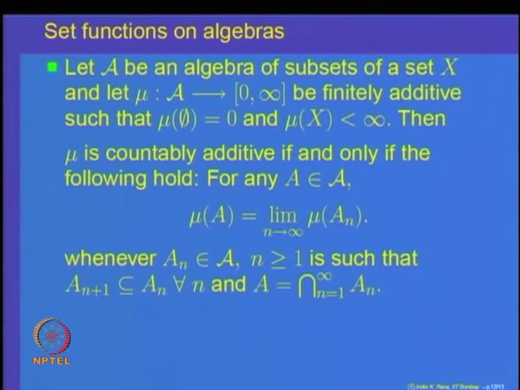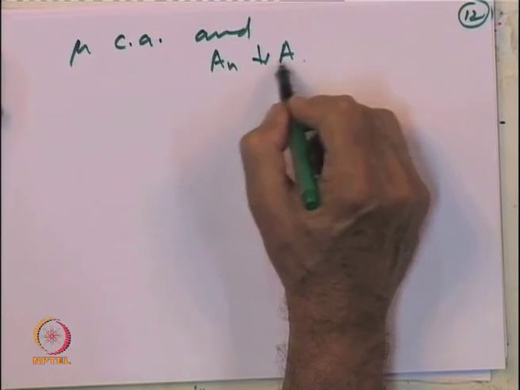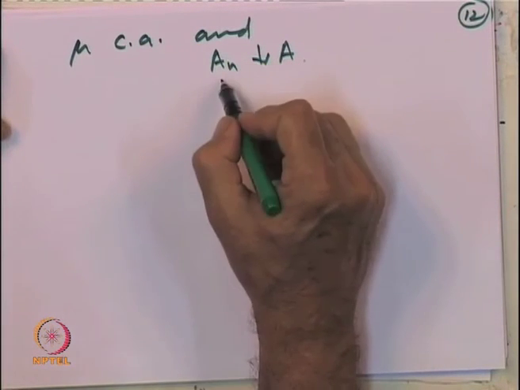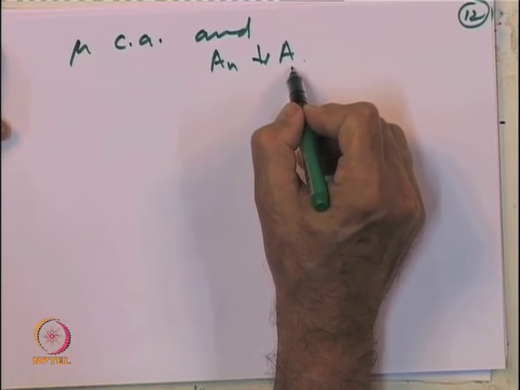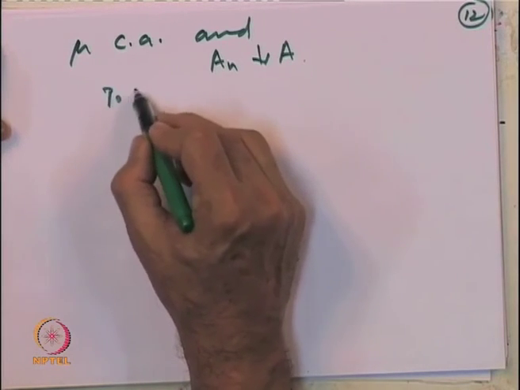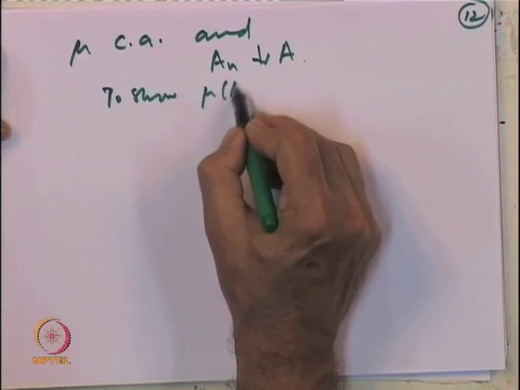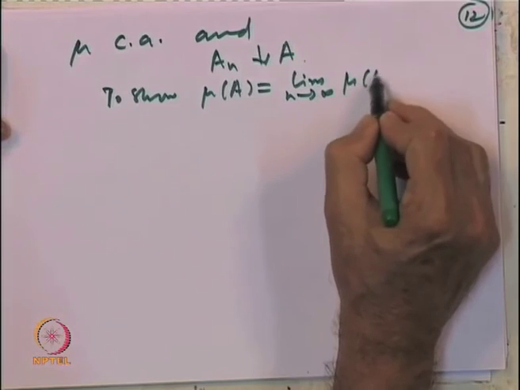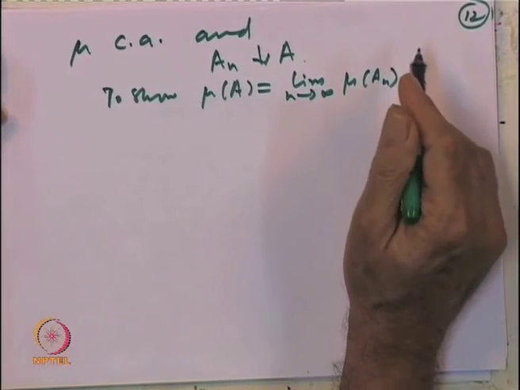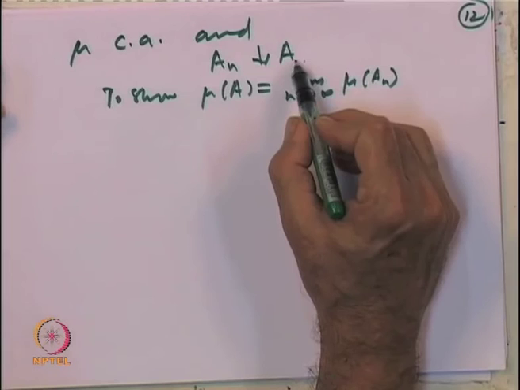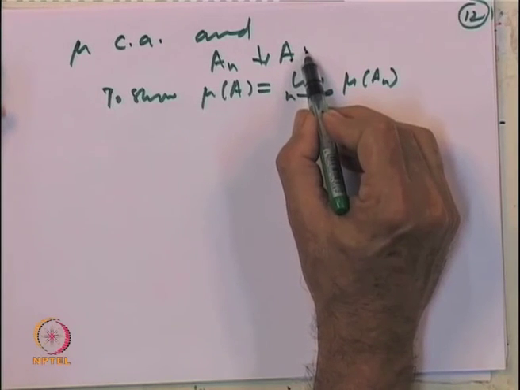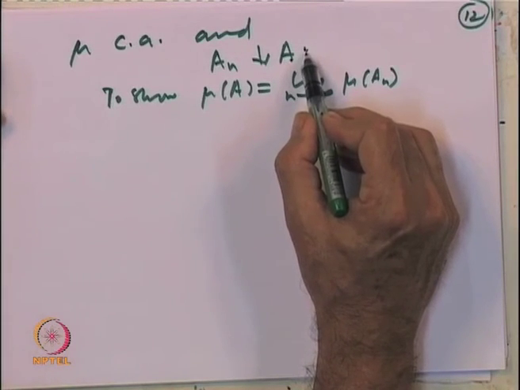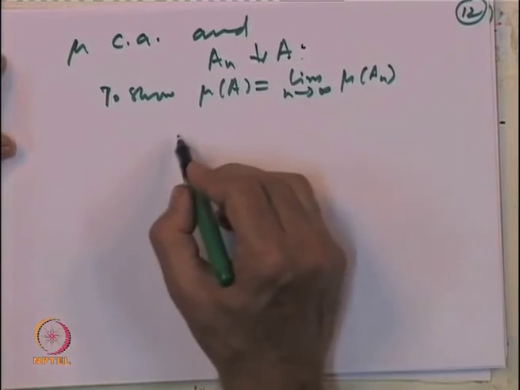So, let us assume mu is countably additive and A n's decrease to A, all in the algebra A. We want to show that mu of A is the limit as n goes to infinity of mu of A n. Now, we know something about increasing sequences. So, from a decreasing sequence we want to manufacture an increasing sequence, and that is done via complements.